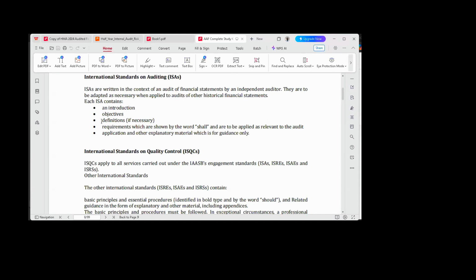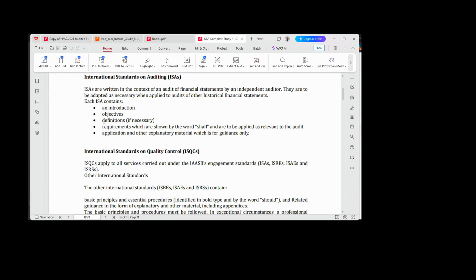Remember in your project, when you were in school, in chapter 1 you have the definition of terms. It's similar to what we mean by definition here. If there are some big terminologies that need to be explained, they will explain them. Because they will be using those terminologies more frequently in the standard, they need to define them, so that anytime you come across the terminology, you will understand what it means.